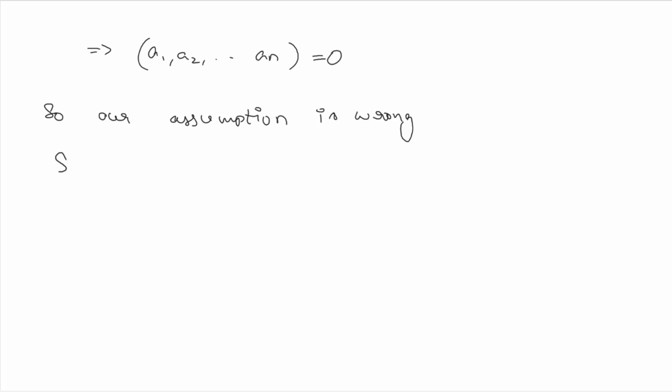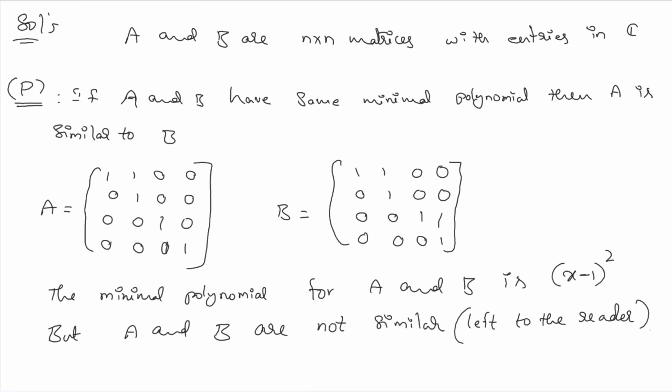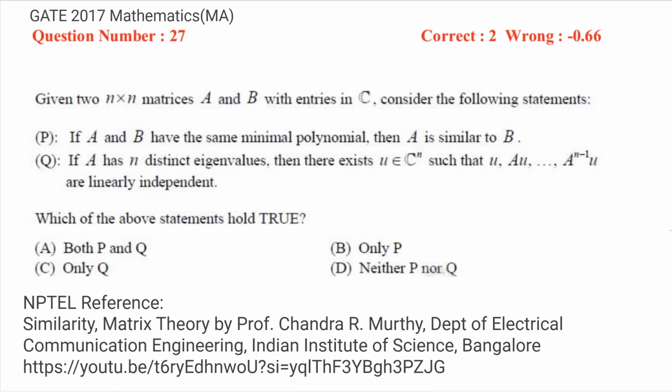So statement Q is true. That is, when we suppose the statement is not true, we get a contradiction. So we have that statement Q is true. So statement P is not true, Q is true. That is, only Q is true. Answer is option C.